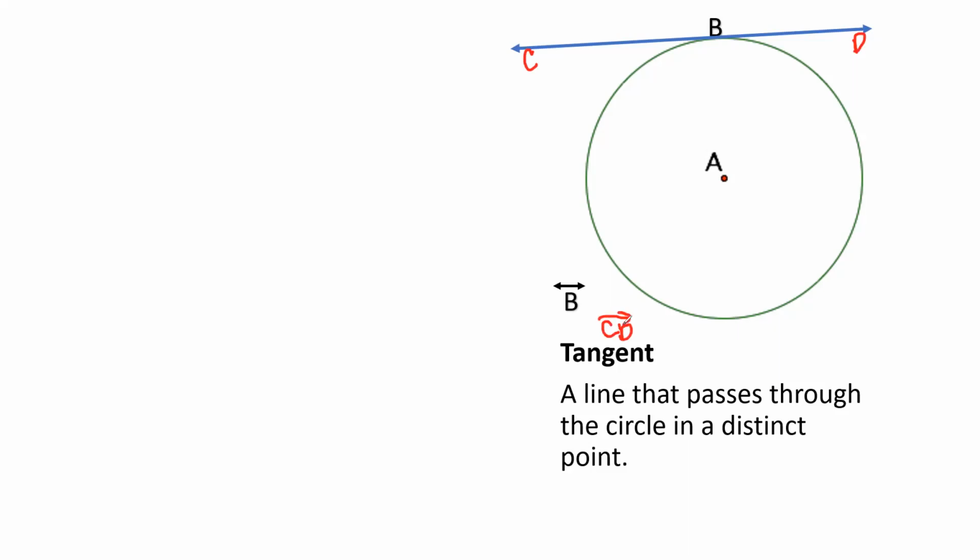But please take note, ang pagsusulat po natin ng tangent, it should be a line. Ibig sabihin, may arrowhead sa magkabilang dulo. At ang point na dinaanan niya, which is our point B, is what we call point of tangency. Tandaan yun. Ang dinaanan pong point sa circle ng ating tangent, ang tawag po natin doon ay point of tangency. Clear po tayo? Yes po. Opo, okay, sir. Clear tayo. Next.